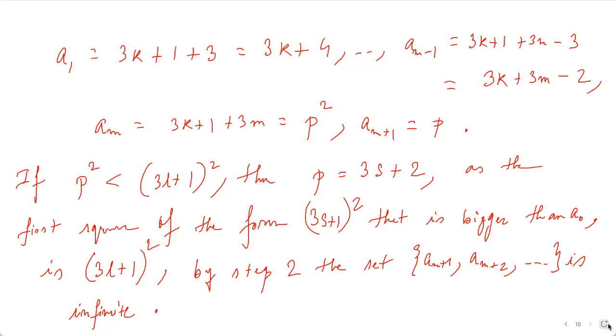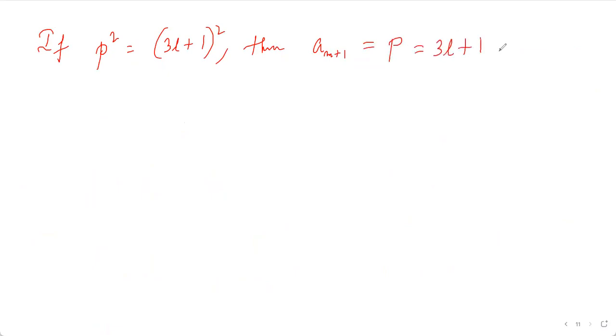And if p squared is of the form (3l plus 1) whole squared, then am plus 1 is equal to p, which is equal to 3l plus 1. Now note that 3l plus 1 is less than (3l minus 2) whole squared.